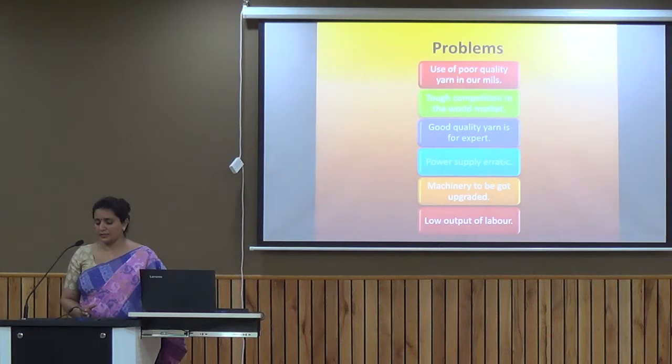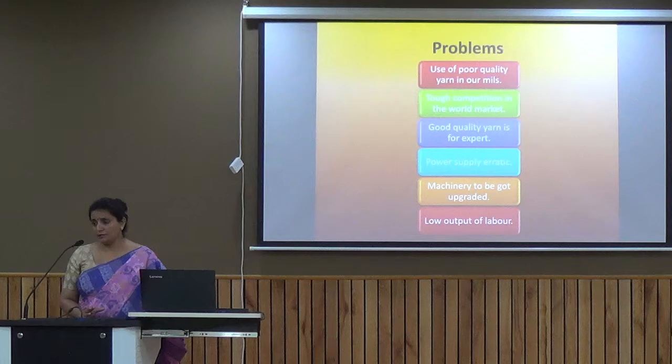The cotton industry faces a lot of problems also, like the use of poor quality yarns in our mills. Actually, we do produce a very good quality of yarn. We are producing around 25% of the yarn of the whole world, and that too of very good quality. But we are not able to use that good quality yarn within our country because we don't have the kind of machinery to use it.